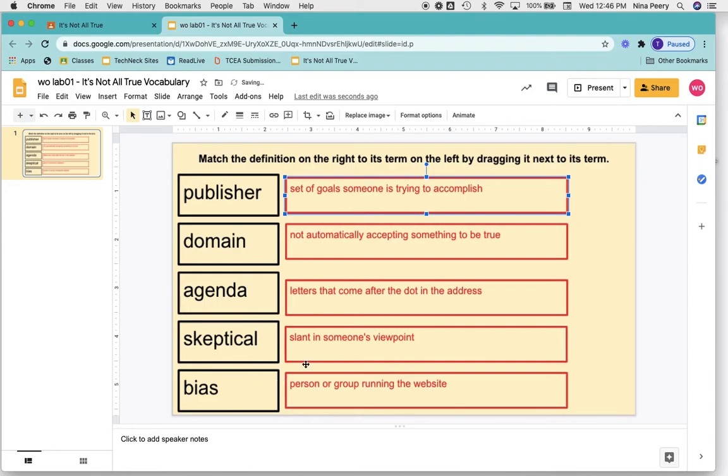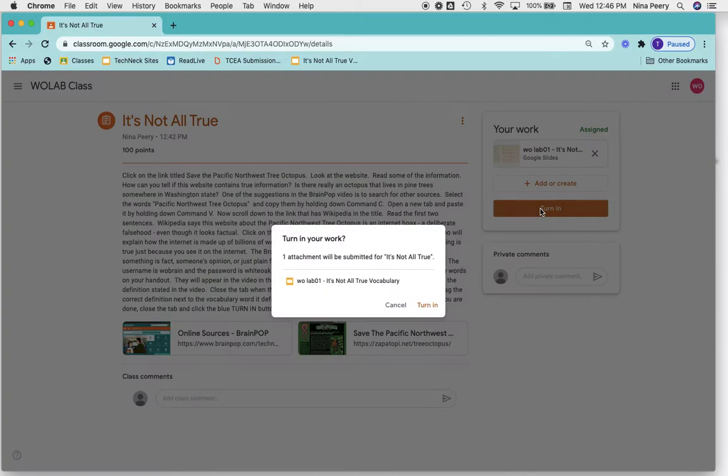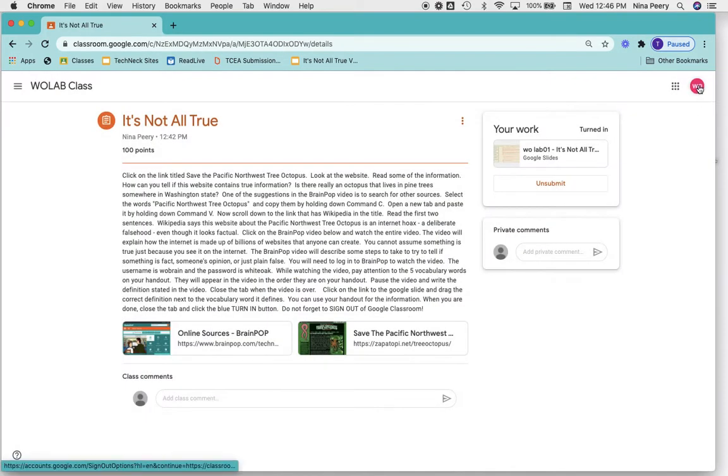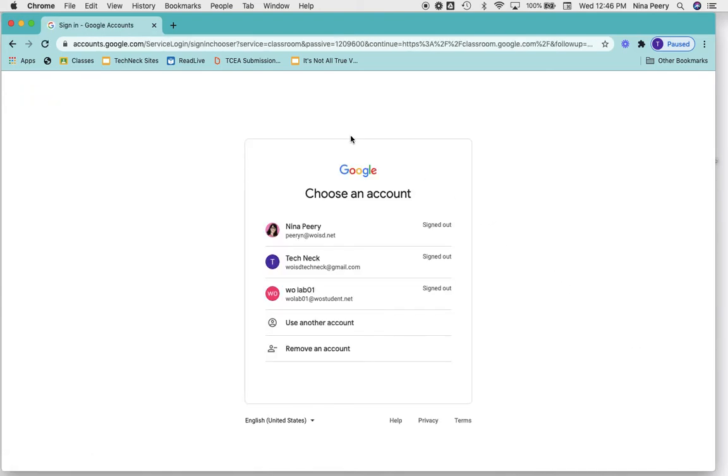You're going to need to drag the definition of publisher next to the word publisher. Once you have all 5 of them done, close the tab and then make sure you click Turn In. And then, of course, you're going to go up here and sign out of Google Classroom. Then you can put your piece of paper in the trash and leave your pencil on your desk, and your teacher will come and get it from you.